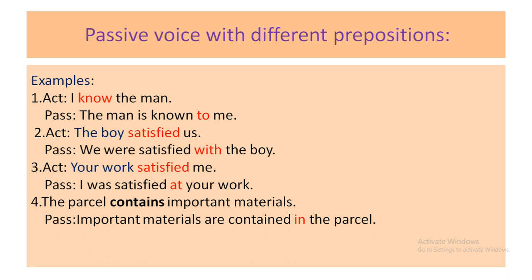Now your passive: I was satisfied at your work. Now the last one, 4. The parcel contains important materials. Now with the verb contains, I have marked here, and with contain you always have to use the preposition in instead of by. So your answer will be important materials are contained in the parcel.